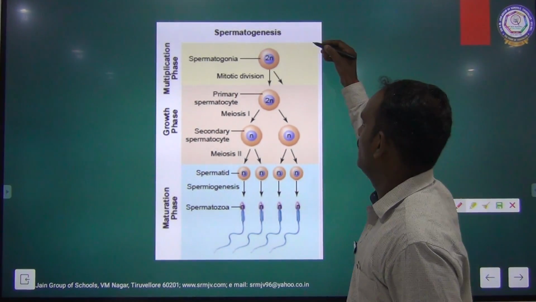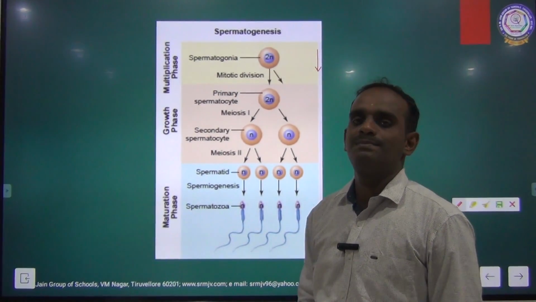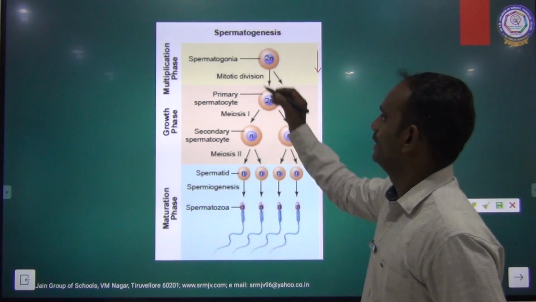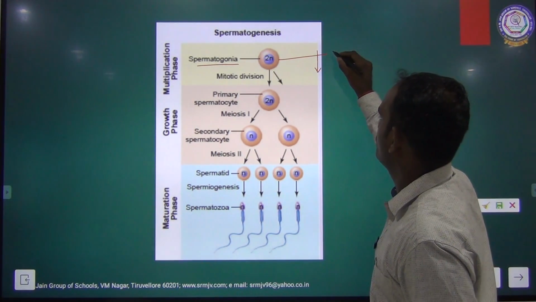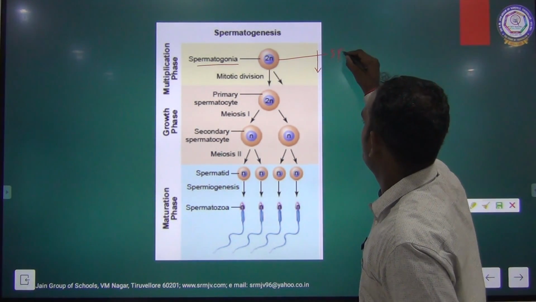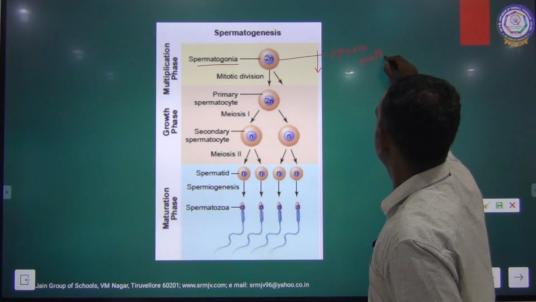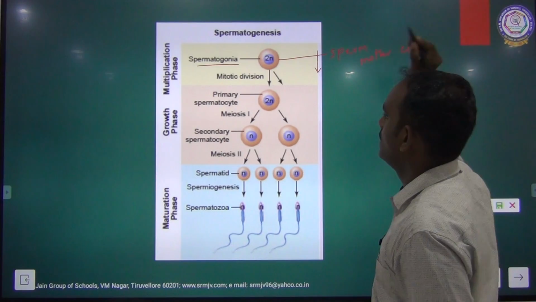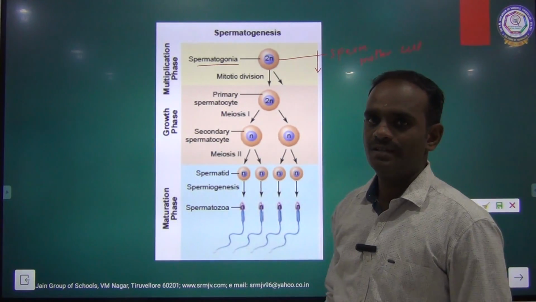See the steps or events that take place in spermatogenesis. This is called spermatogonia, also called sperm mother cell. Spermatogenesis has 3 phases.